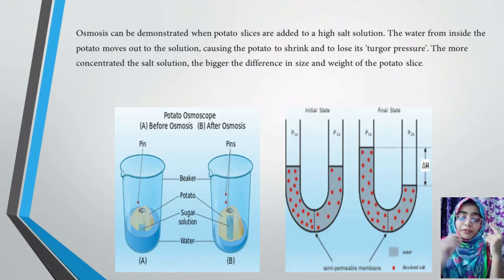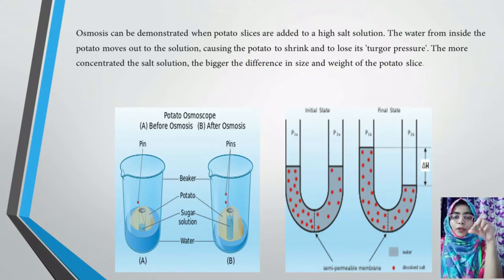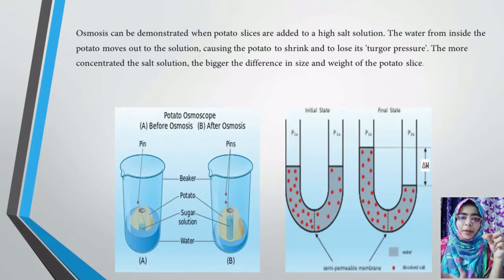For confirmation, you can add some color to the hypertonic solution inside the potato. When you are preparing the hypertonic solution, which is nothing but a salt or sugar solution, you can add some color so that it is easily visible, for example red.